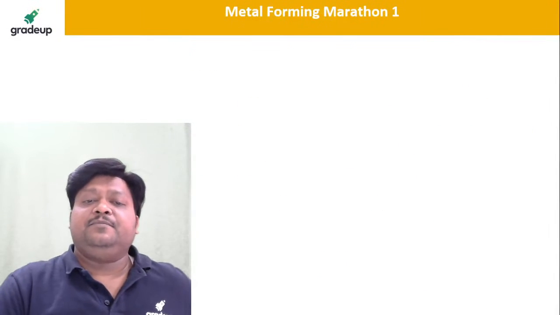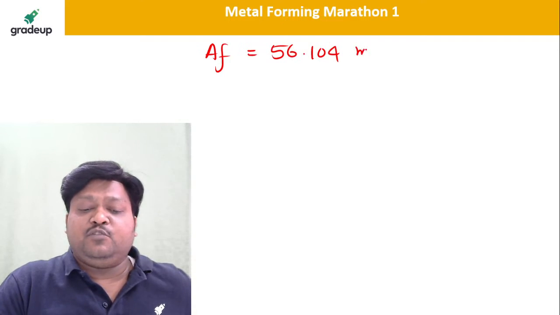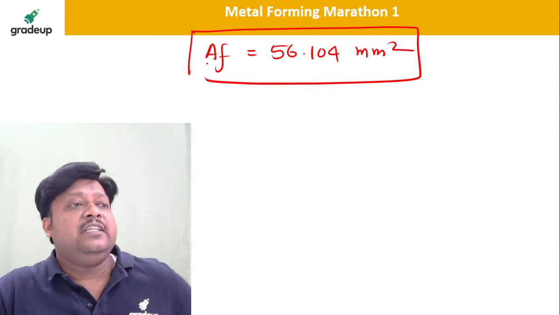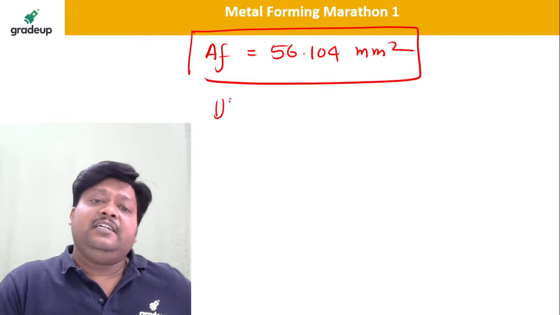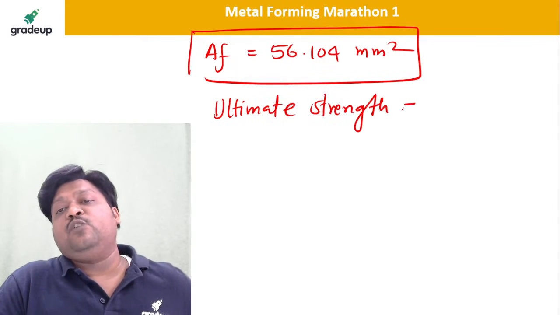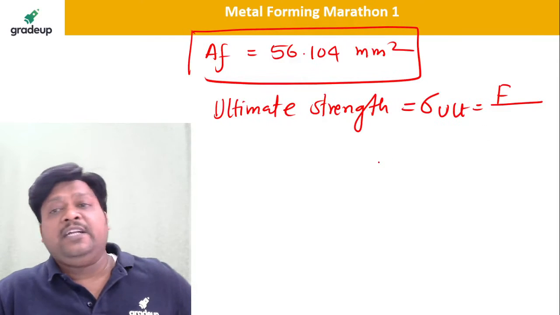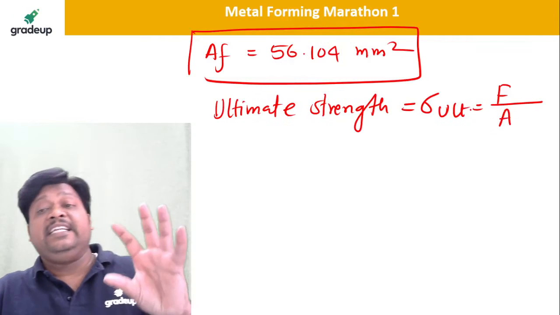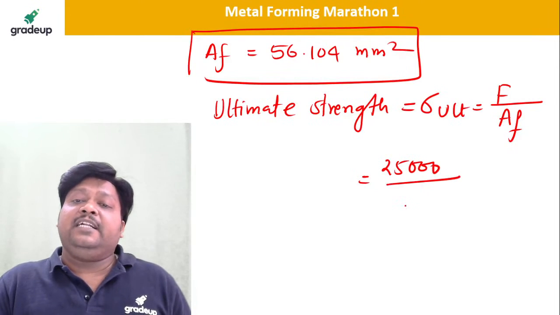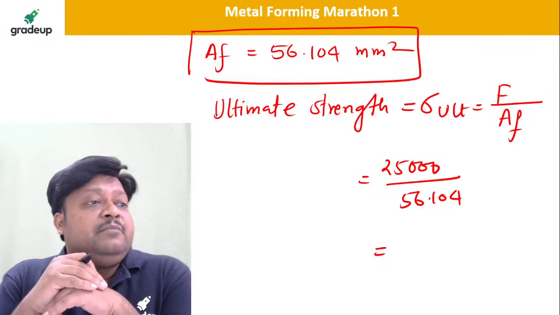Tell me what is the final area. So if you calculate, the final area will be how much? 56.104 mm square. And then finally they are asking to calculate the ultimate strength. So ultimate strength will be how much now? Sigma ultimate will be the force at the ultimate point divided by the area at ultimate, or area at final. So tell me force is how much? 25,000 divided by AF, 56.104. So tell me what is the ultimate strength? Tell me the ultimate strength very fast.